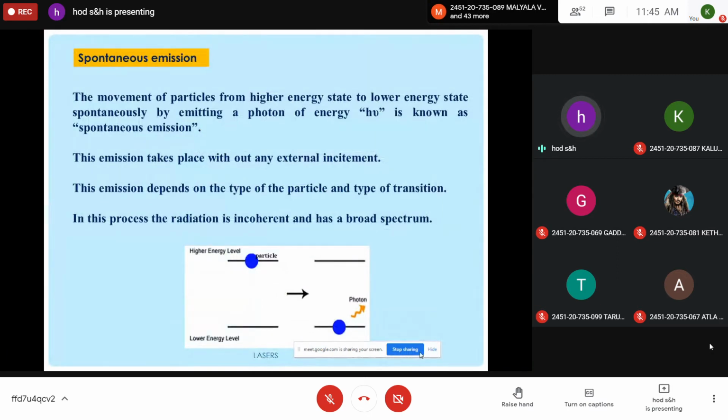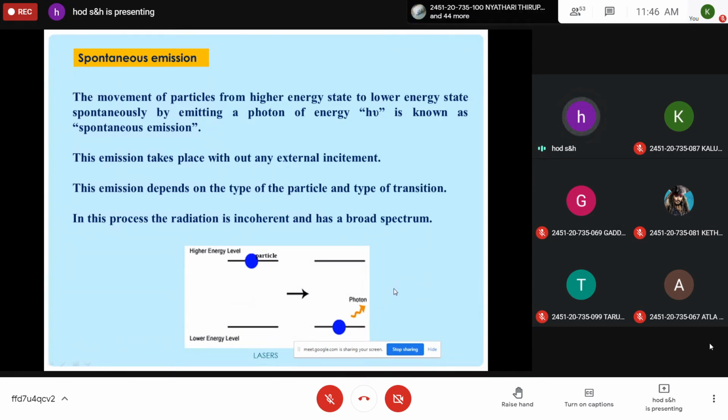See, if you see the diagram, because of induced absorption, a particle is moving from E1 to E2. After finishing its lifetime, what will happen? The particle will be coming from excited higher energy state to lower energy state. During this process, it emits a photon. Initially it absorbs a photon, it gets excited. Again, after its lifetime, it gets de-excited by coming to its original state by emitting a photon, without any involvement of external factor. That's why it is called spontaneous emission. So the movement of particles from higher energy state to lower energy state spontaneously by emitting a photon of energy hν is called spontaneous emission.